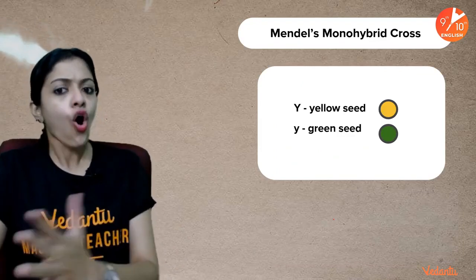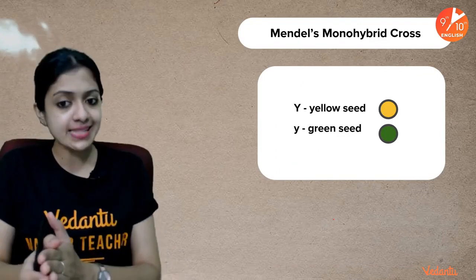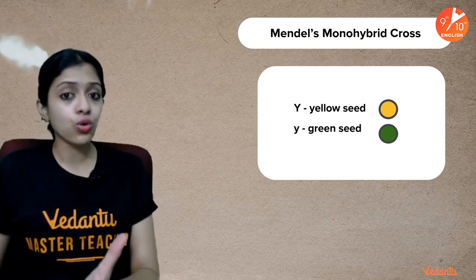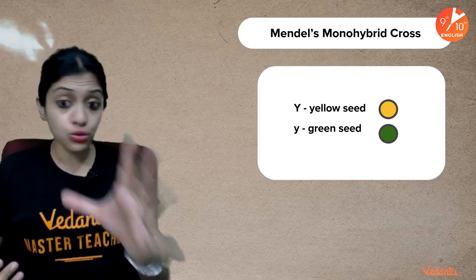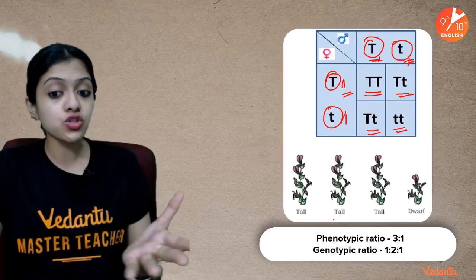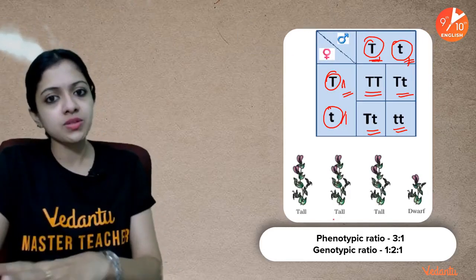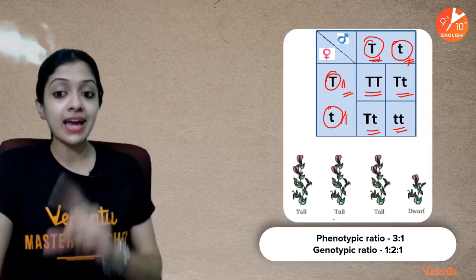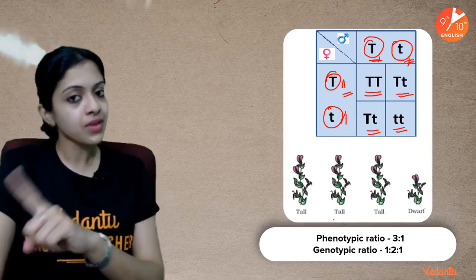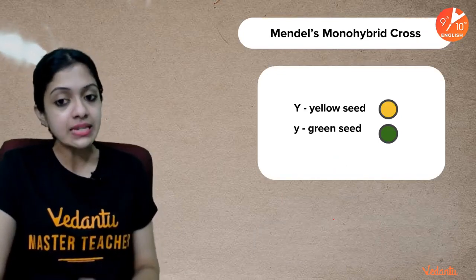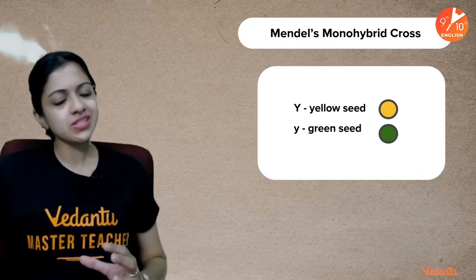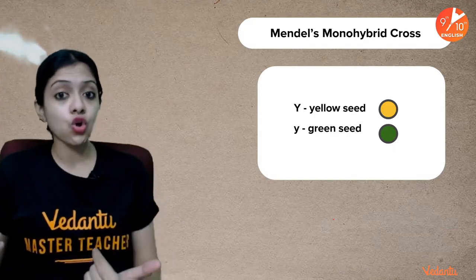Okay. This was Mendel's monohybrid cross. Likewise, he did it for all the other characters also, like for example, seed color, wherein yellow is said to be the dominant one and green is said to be the recessive one. So children, this is what I was referring to. It's based on these observations that Mendel came to the conclusion that tallness is dominant over dwarfness. Likewise, even in the yellow and green seeded experiments, Mendel, based on his observations, came to the conclusion that yellow is dominant over green.